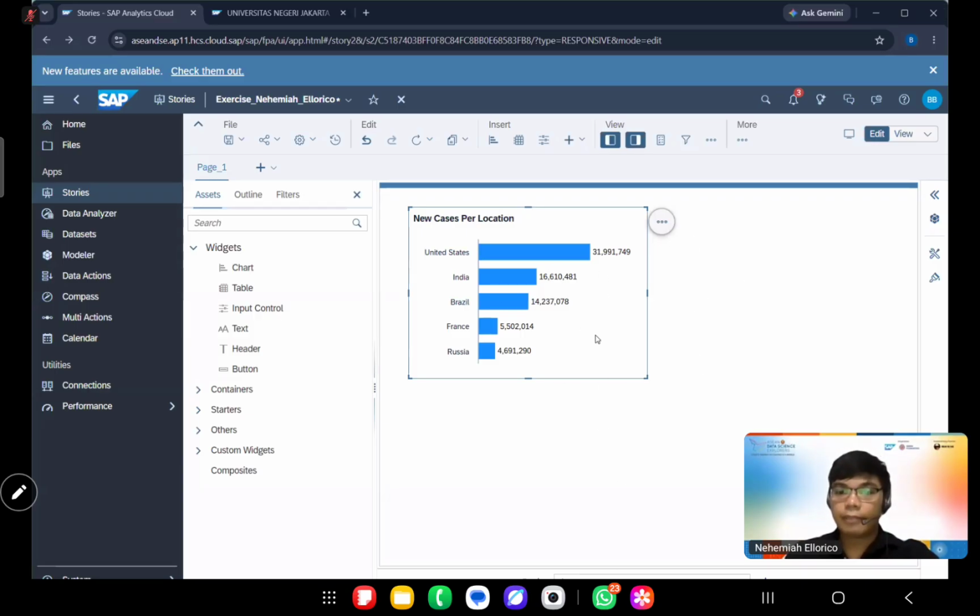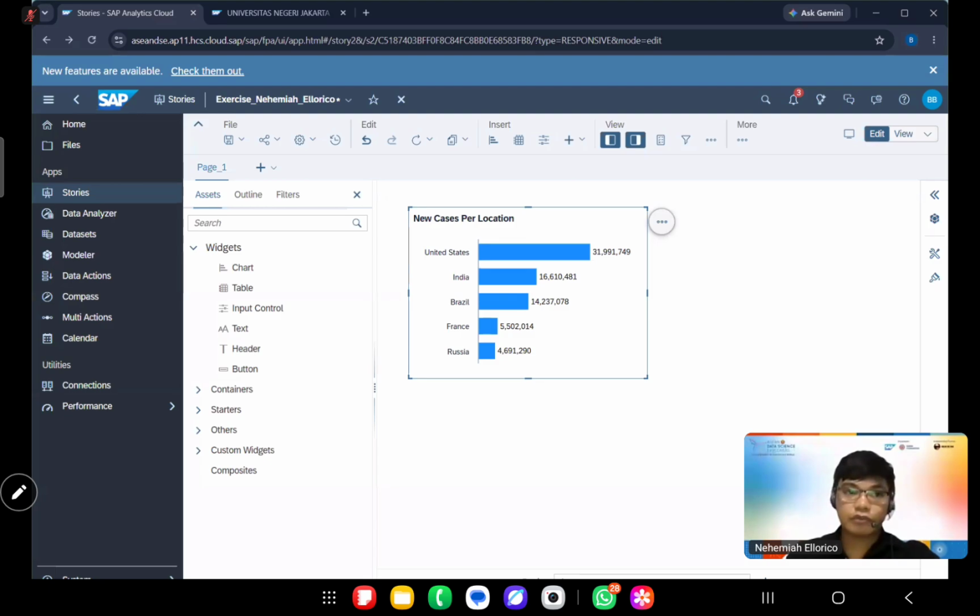But as for this COVID-19 report, we would want to view only the top 5 places with the highest COVID cases. So it will be easier for us to do other visuals because we do not need to do it from scratch. We can just duplicate this one.